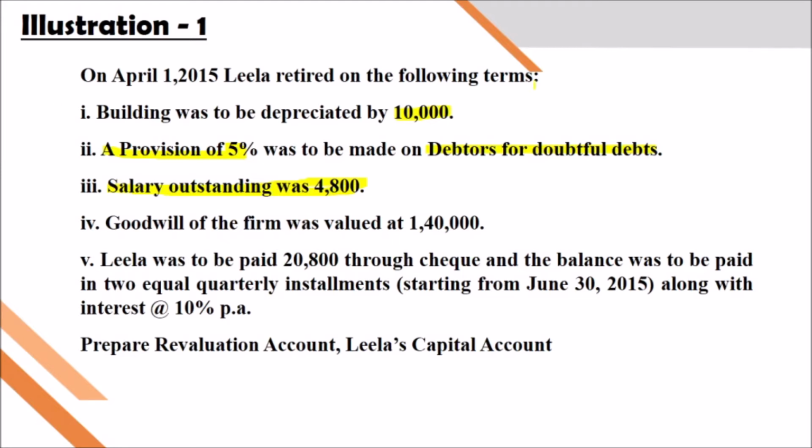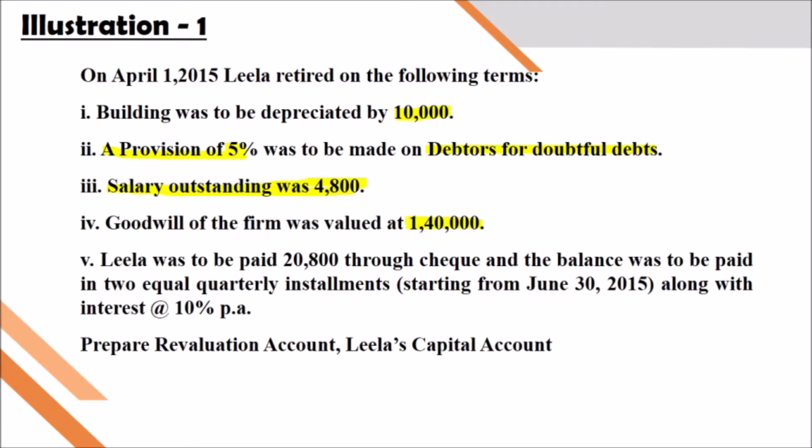Goodwill of the firm was valued and it will be adjusted. In the previous video, I showed how to adjust the share of goodwill of the retiring partner. Remember, the firm's goodwill is 1,40,000, but we have to find out the goodwill of Leela's share, and then we will adjust that amount among the gaining partners.